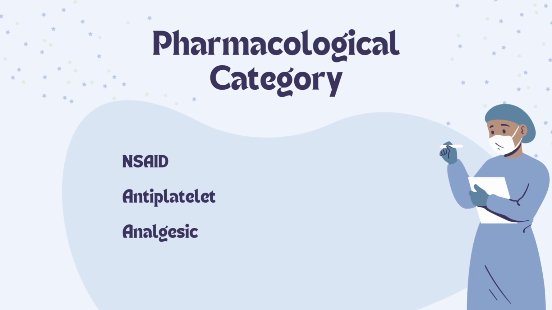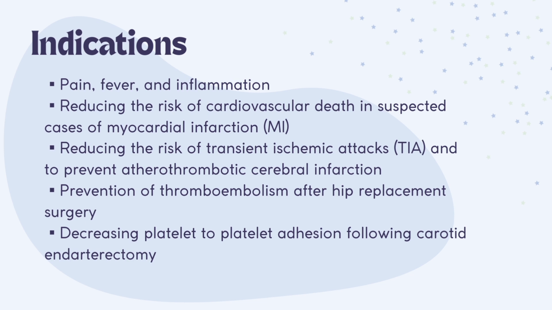The main indications of aspirin are pain, fever, and inflammation. It also reduces the risk of cardiovascular death in suspected cases of myocardial infarction and reduces the risk of transient ischemic attacks and to prevent atherothrombotic cerebral infarction. Aspirin comes under the category of NSAID, antiplatelets and analgesics. It also prevents thromboembolism after hip replacement surgery.